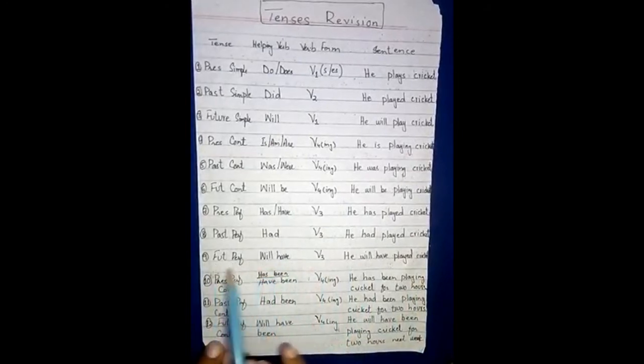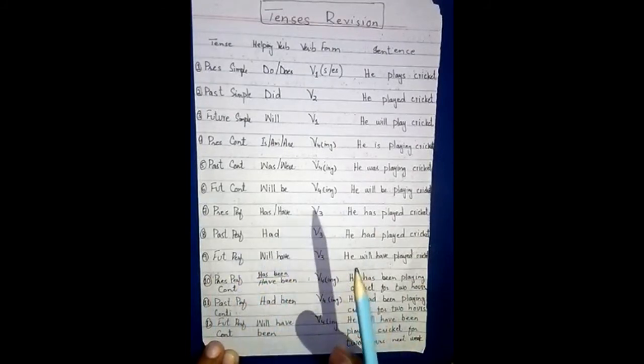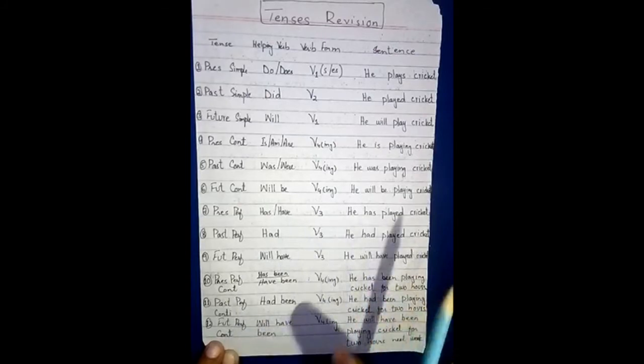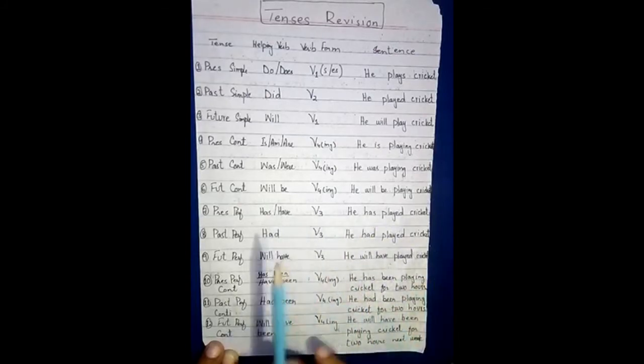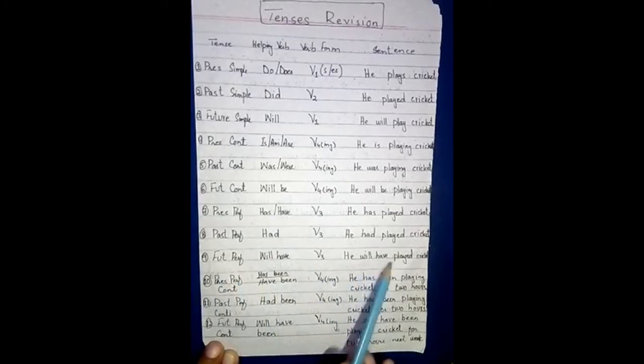And for future perfect, we use will have. Where do we use future perfect? When we talk about an action which starts in the future, and before the coming of a specific time of the future, that action will be ended. For that action which ends before a specific time of the future, there we use future perfect. So for future perfect, we use the helping verb will have and the verb's third form: he will have played cricket before I come, or before 10 o'clock.